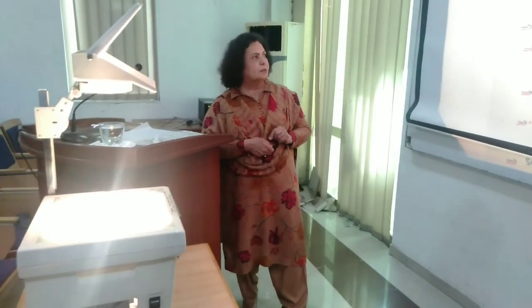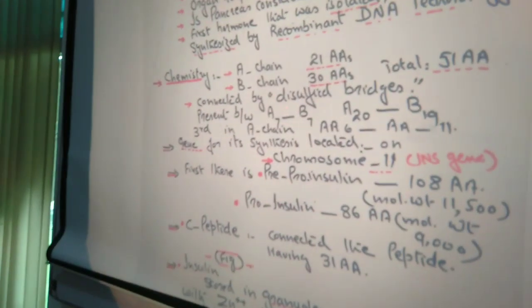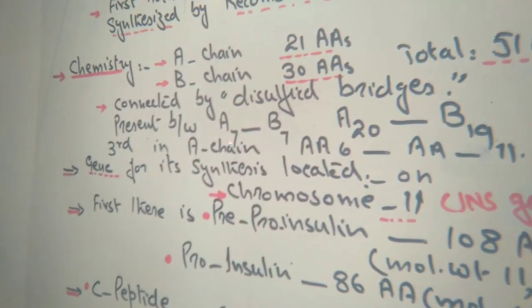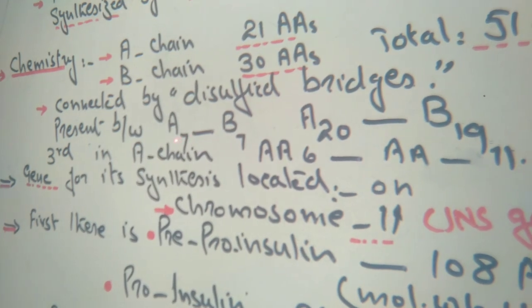Now it has been observed that these two chains are connected by disulfide bridges, and you know that disulfide bridges are present between the amino acid cysteine of one chain and the cysteine of the other chain. Now in these chains, there are 3 bridges present. The most important are the 2 which connect the A chain and B chain.